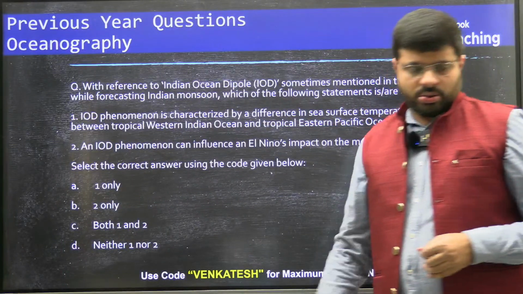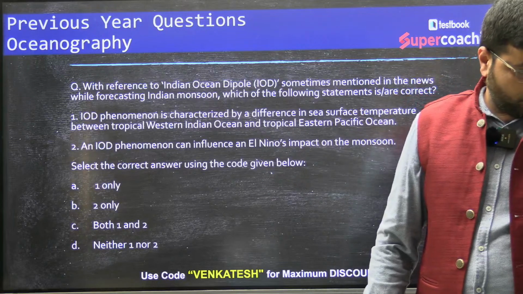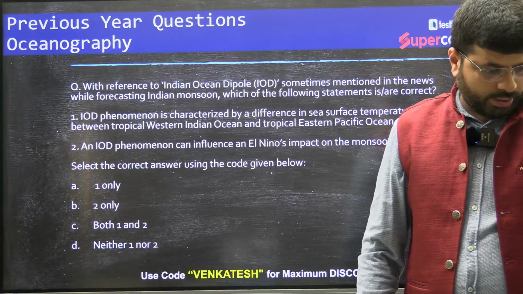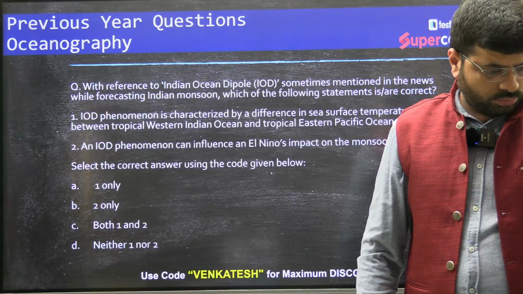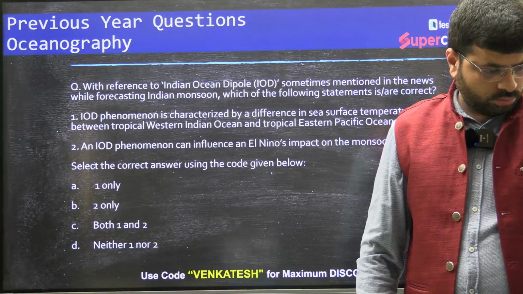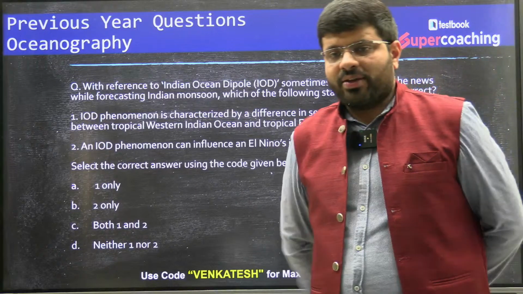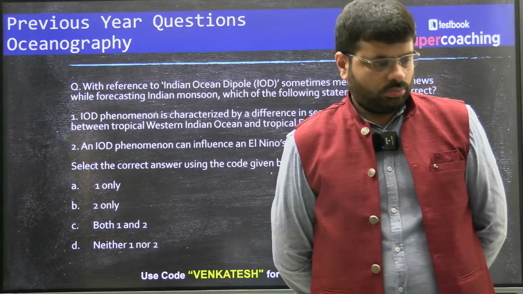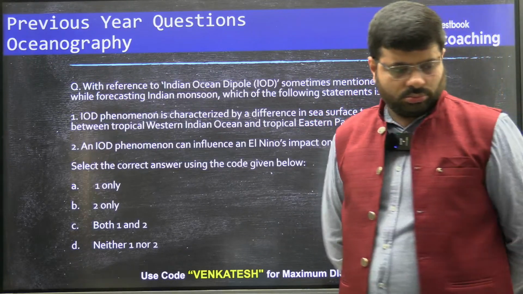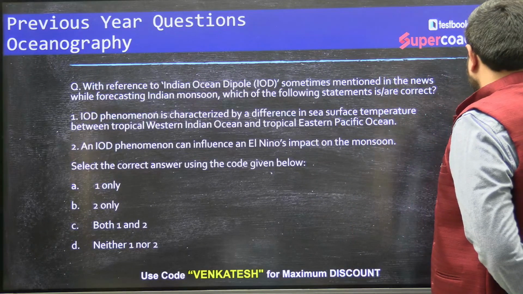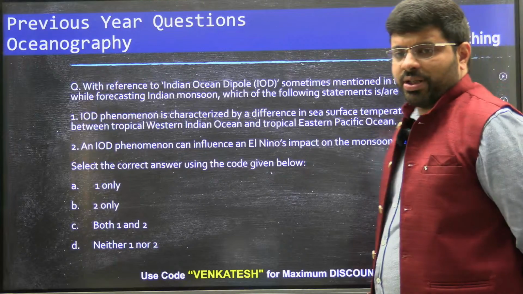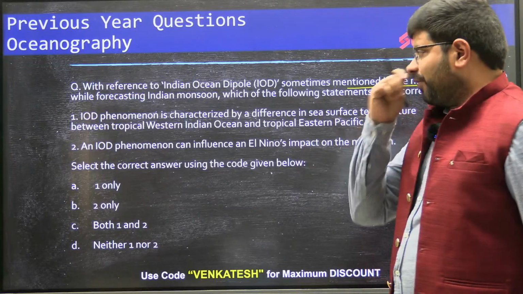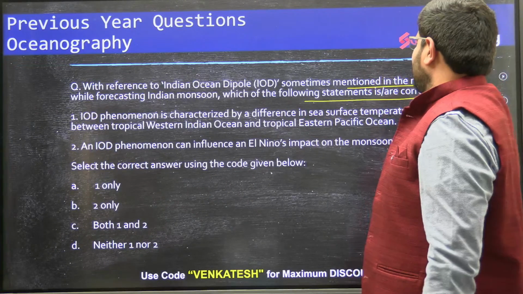You can see this question, Indian Ocean dipole. Can you answer it now? Can you answer this question? So, with reference to the Indian Ocean dipole, sometimes mentioned in the news while forecasting Indian monsoon, which of the following statements are correct?